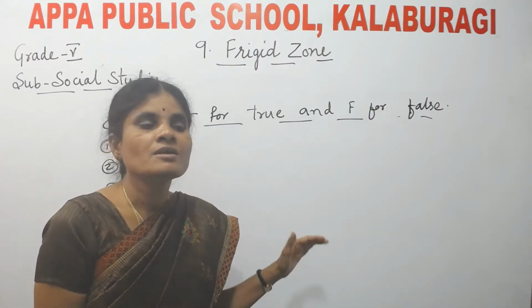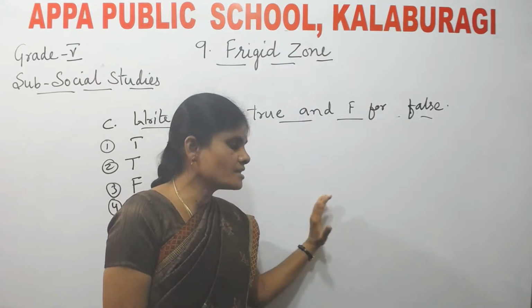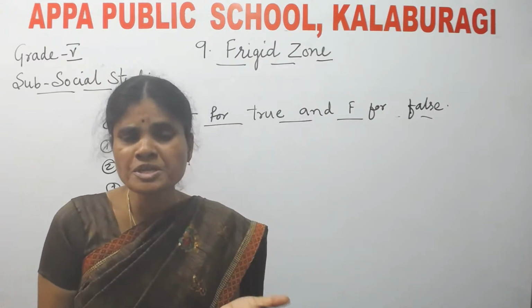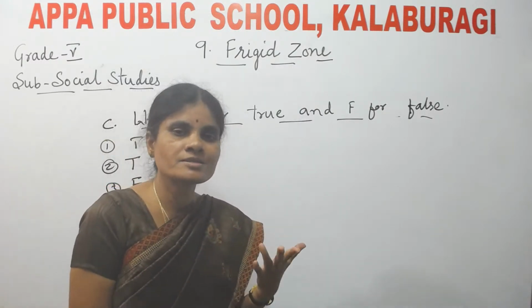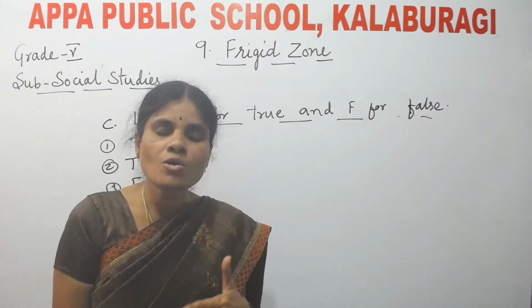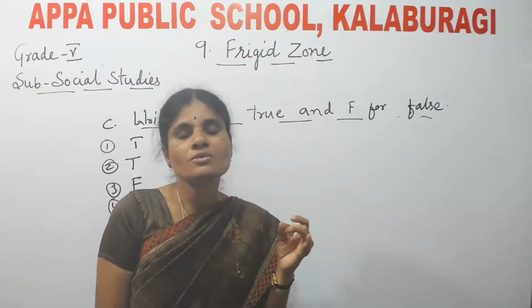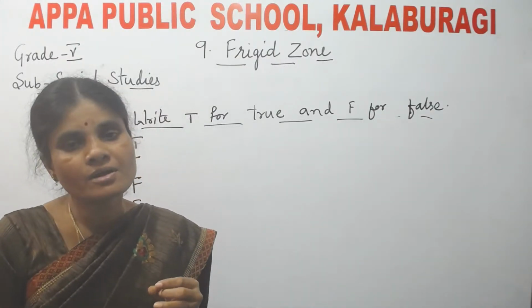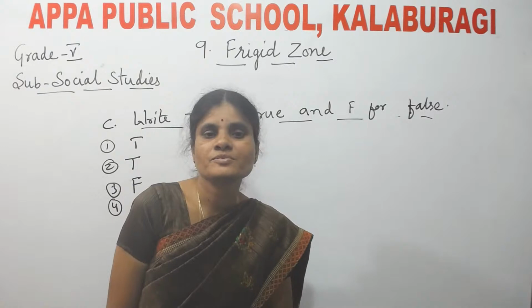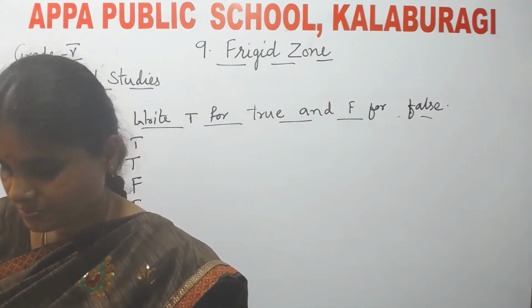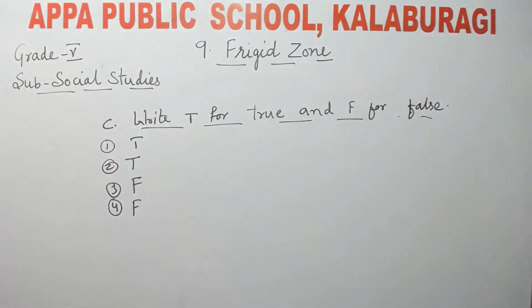If you are not getting the meanings in the dictionary, or if you are not understanding anything, you can call me personally and clarify your doubts. Okay, thank you, children. We shall meet in the next video.